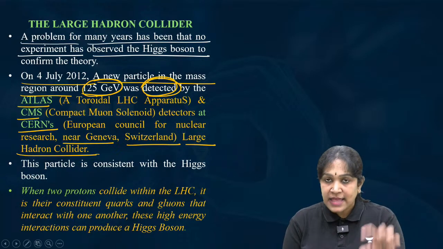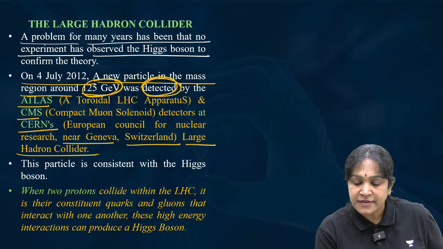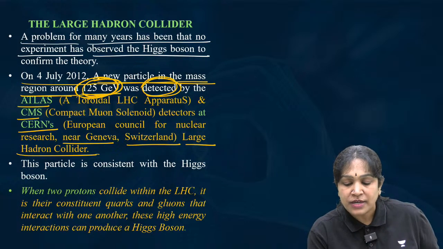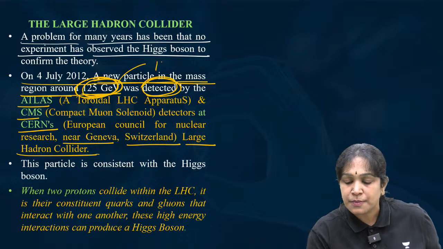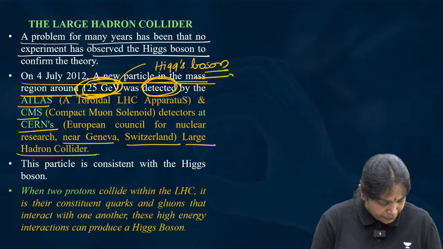They collided the two protons, and the boson was detected, a new particle in the mass range of 125 giga electron volts. What is this? This is the Higgs boson. Clear for all of you?